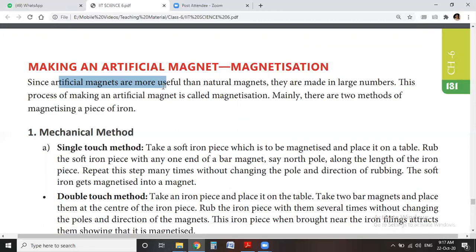But artificial magnets we are producing. Why? Electricity. In many of our electrical gadgets and instruments, the electromagnetism is huge. Okay, the electromagnet is huge.